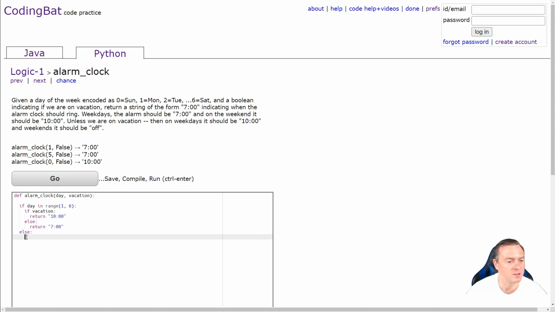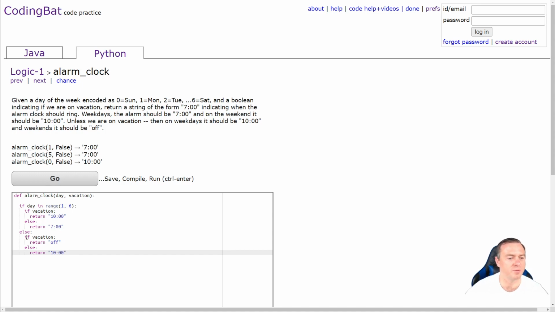then do it again. So if vacation, we then return off, else return 10 o'clock.